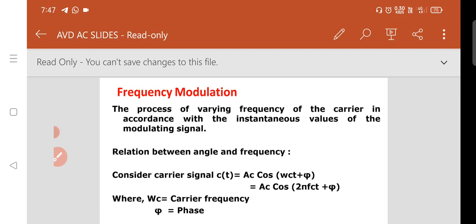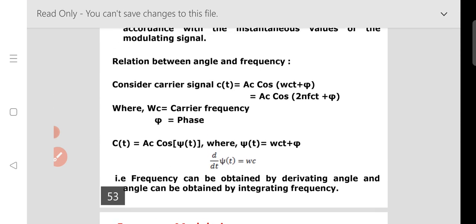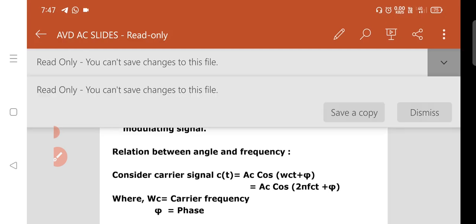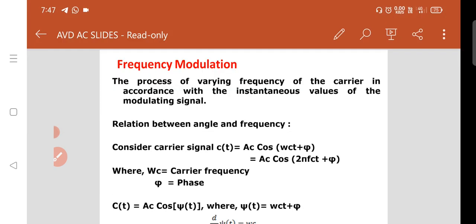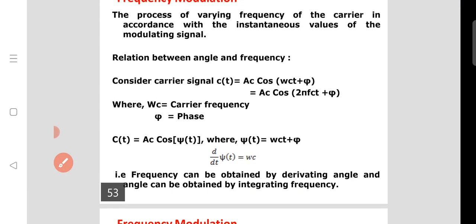Coming to frequency modulation, the definition states that it is the process of varying the frequency of the carrier in accordance with the instantaneous values of the modulating signal. This is the basic definition. It means the frequency of the carrier signal varies with respect to the modulating signal or message signal, then it is called frequency modulation.